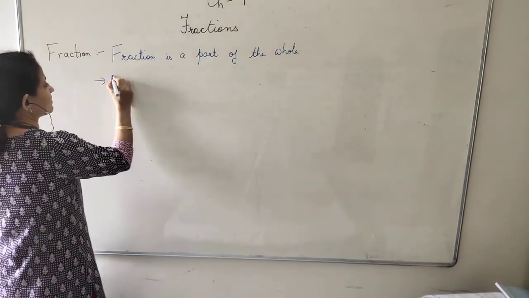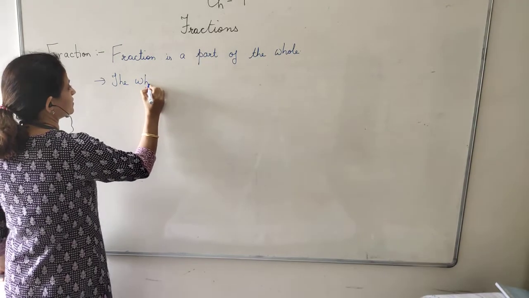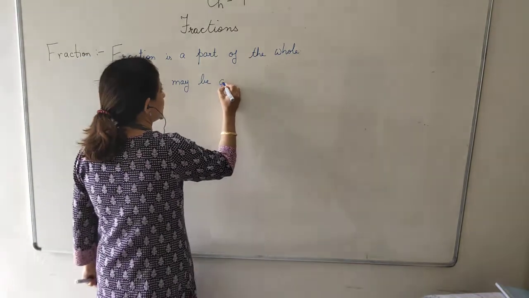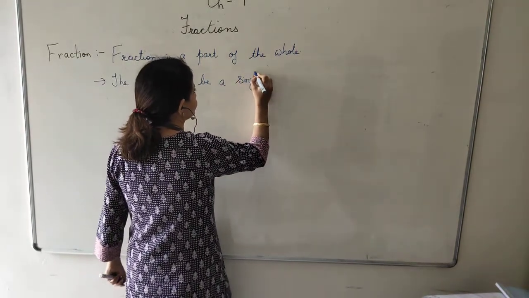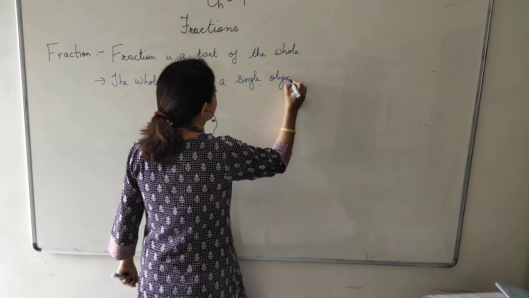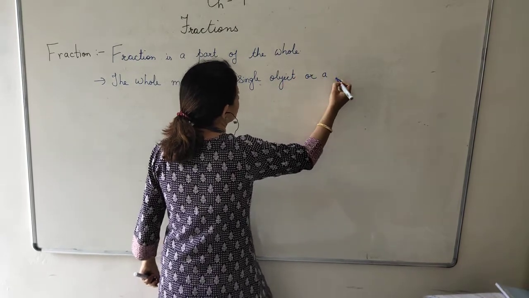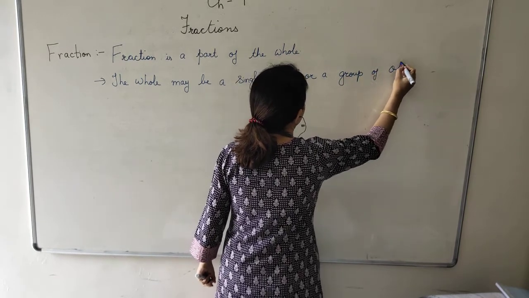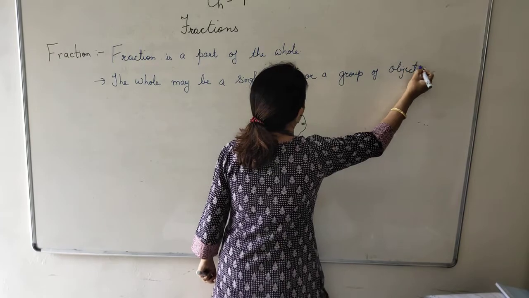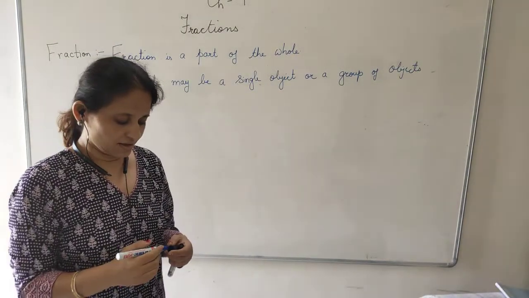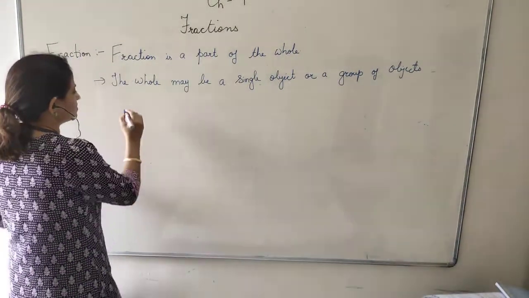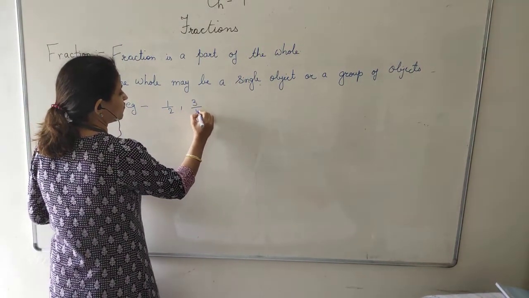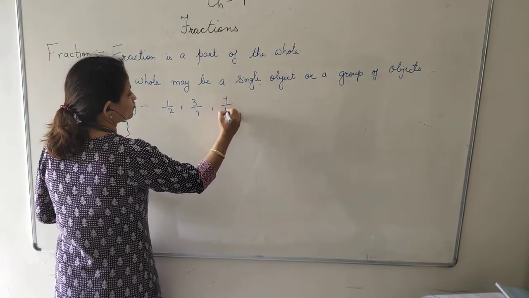Next line, leave one line and write the whole may be a single object or a group of objects. Am I clear, children? Now, for example, if I write the fraction 1 upon 2, 3 upon 4, 7 upon 12, and so on.